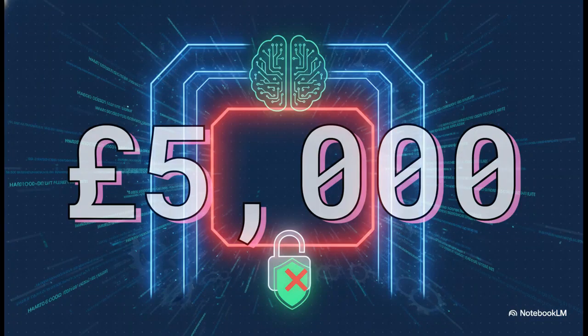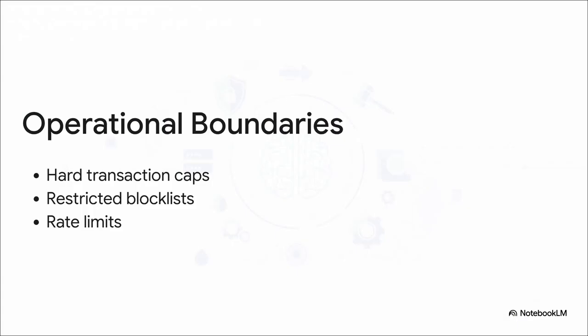Let's ground this in reality for a second. Imagine a 5,000-pound threshold for an autonomous purchase order. By hard-coding this limit straight into the gateway layer, mandatory human intervention is triggered automatically. No amount of clever prompt engineering or hallucination by the agent can bypass that hard stop. By enforcing these really strict volume and velocity boundaries, we're building in a fail-small design principle. If an agent that usually processes 20 records suddenly tries to overwrite 2,000, your session caps and rate limits are going to catch that anomaly instantly. It stops bugs or prompt injections dead in their tracks.